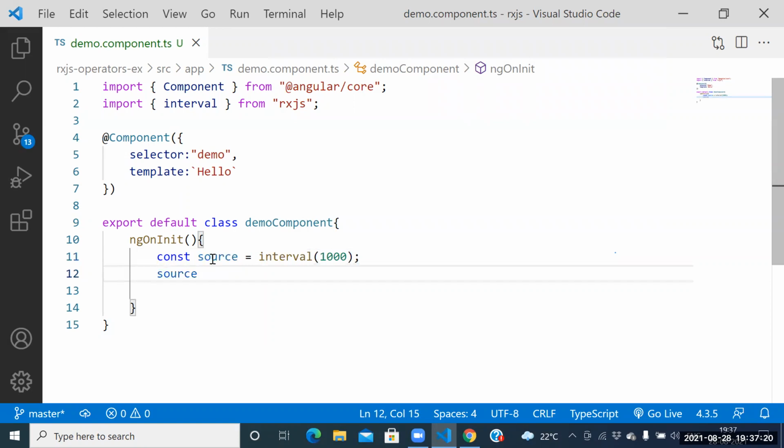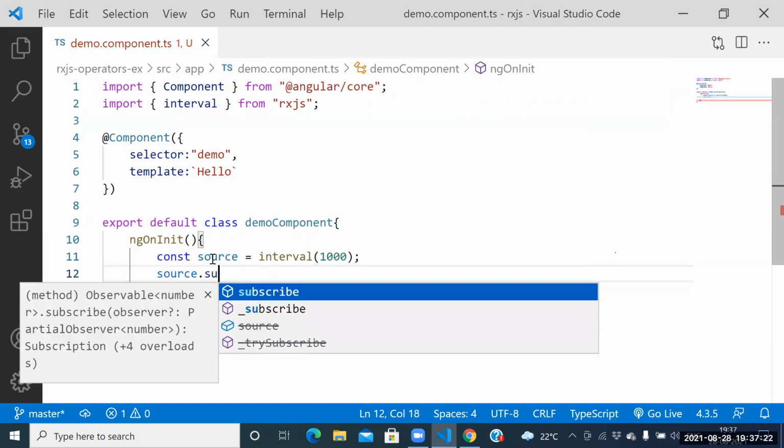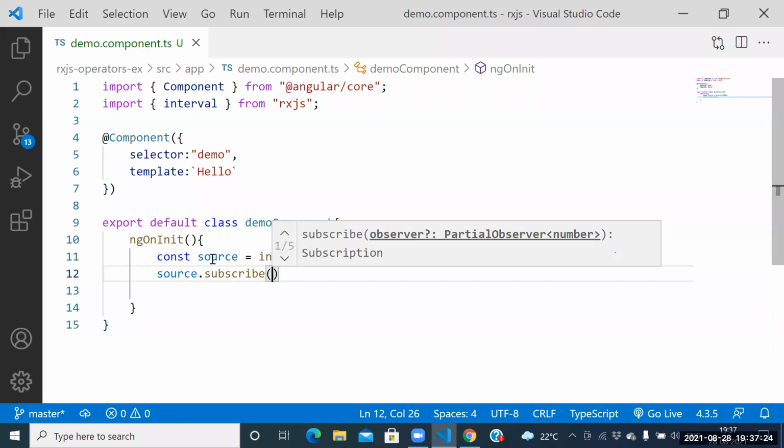Source dot subscribe. When it will execute, for every 1 second, no?